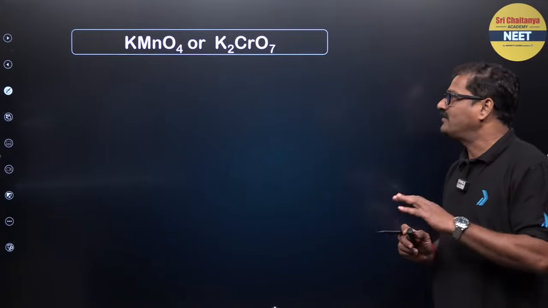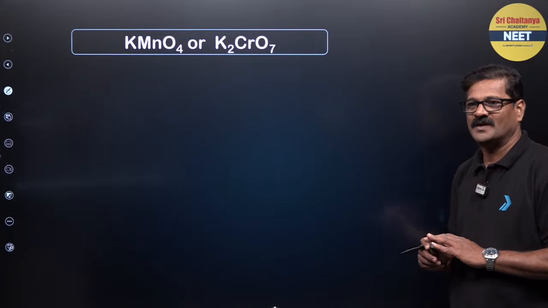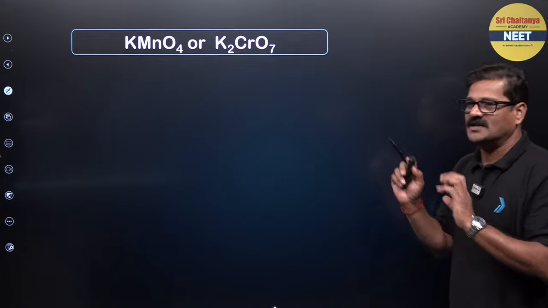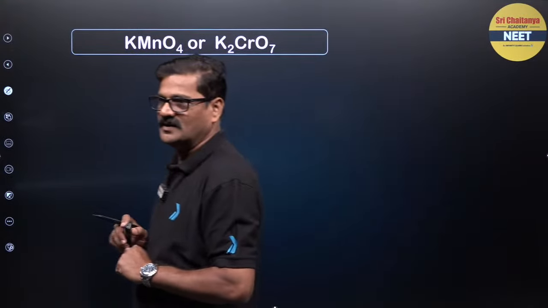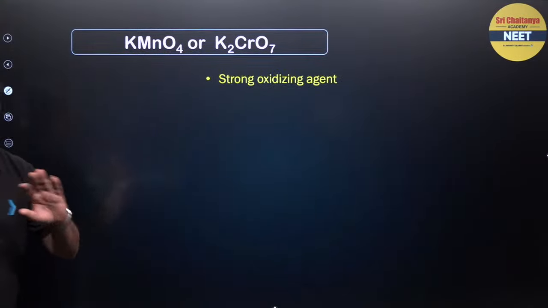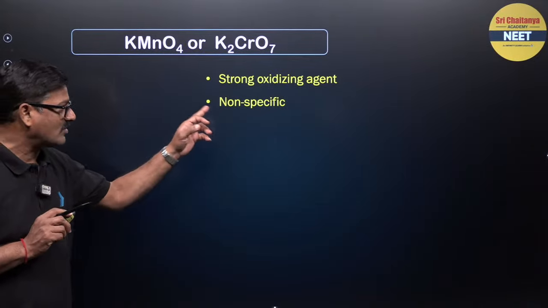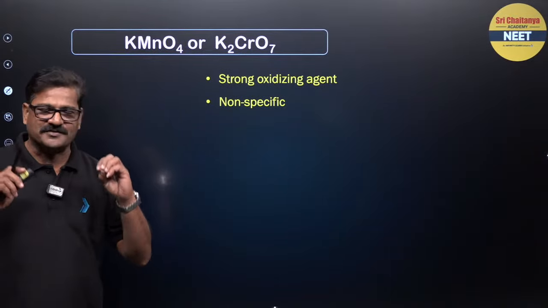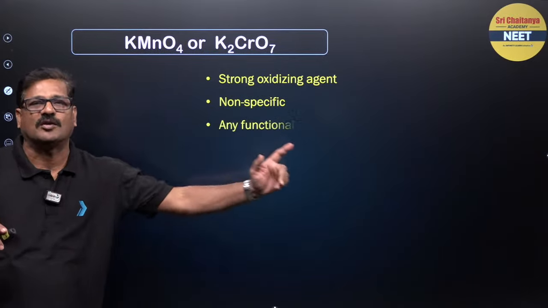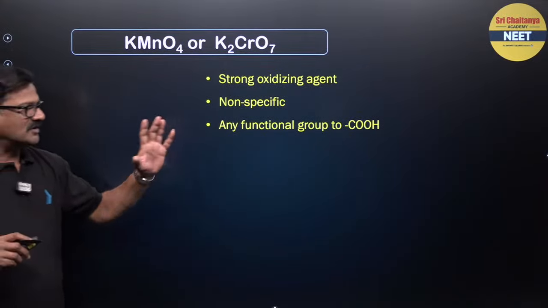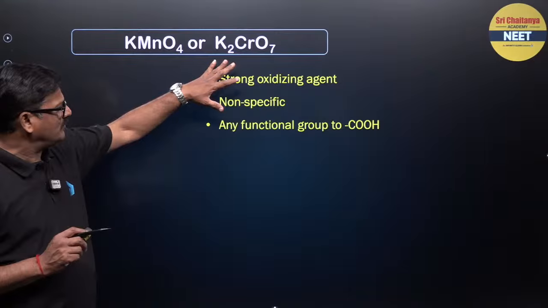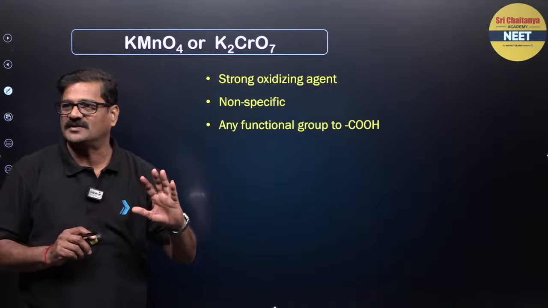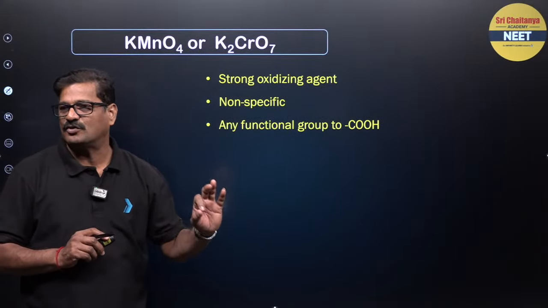Okay, anyways, KMnO4, K2Cr2O7. They are such strong oxidation reagents, and you can see the strong oxidation is not specific. It is going to convert any functional group that you know in organic chemistry to the carboxylic group. See how concisely I am giving this to you. From the NEET channel, we are giving you the best out of the content.